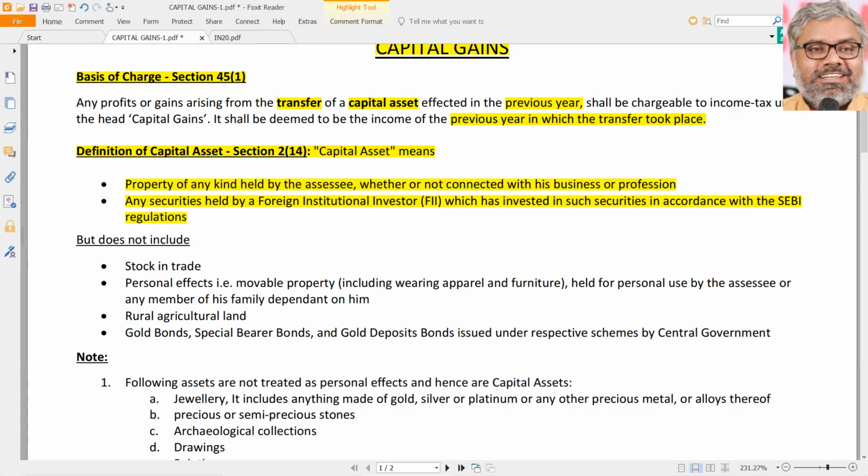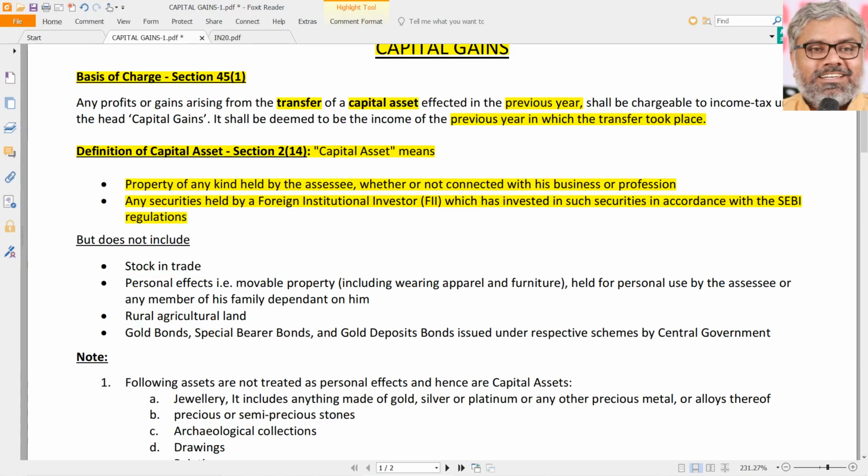So this foreign institutional investor is a big thing. Somebody who is an investor, that too a foreign investor, that too an institutional investor. So somebody like a big foreign established mutual fund or something like that, which has invested in securities in accordance with the SEBI regulations, those securities are called capital assets also. Practically there is not much relevance to it for us, so you just need to forget about this, not required to really focus on such items.